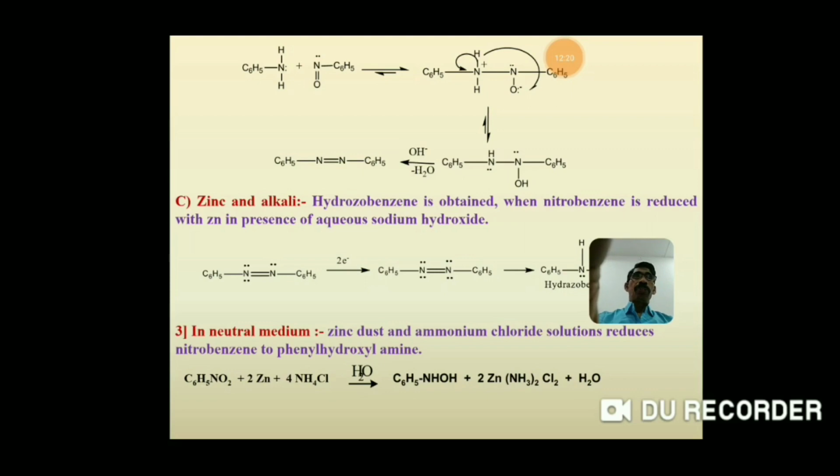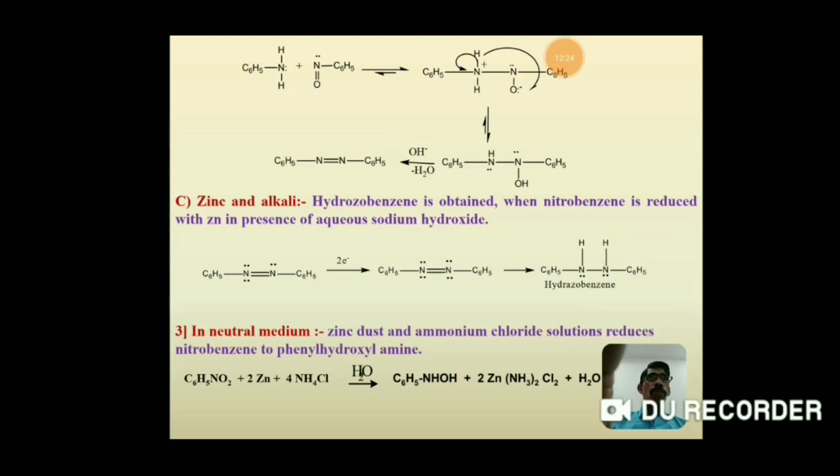Azobenzene is converted into hydrazobenzene. That is, first in azobenzene two electrons are added, and then two H plus ions are added. These two H plus are added to the two nitrogen atoms to form the hydrazobenzene.